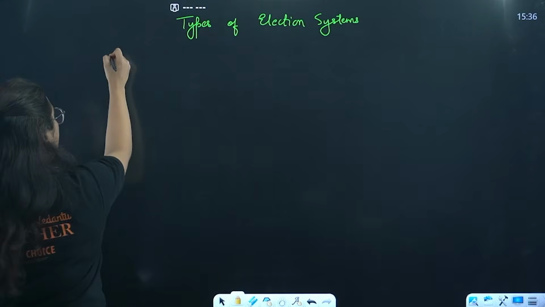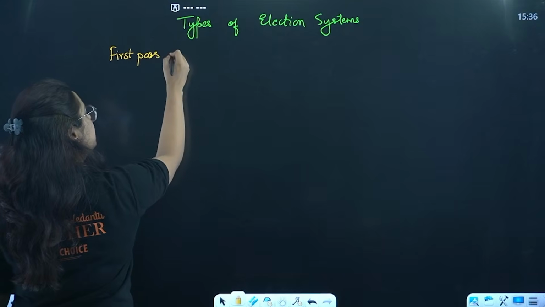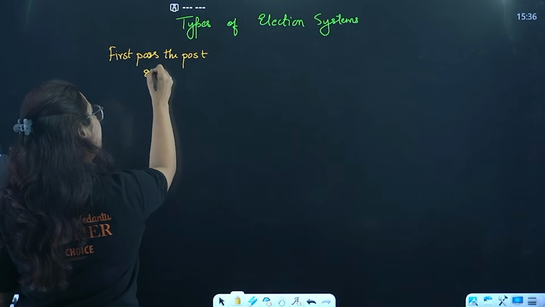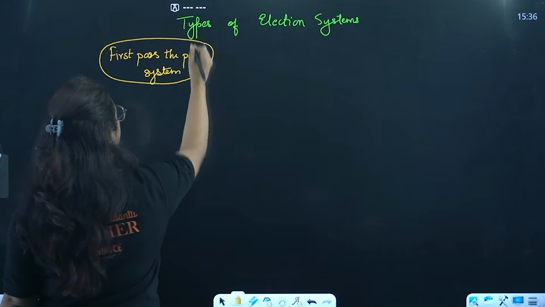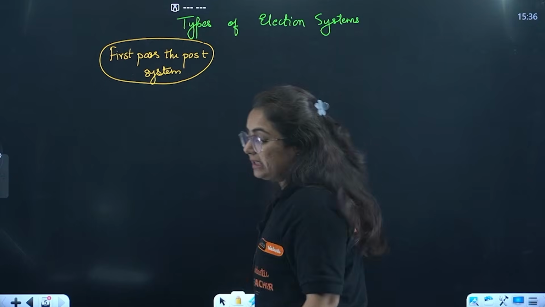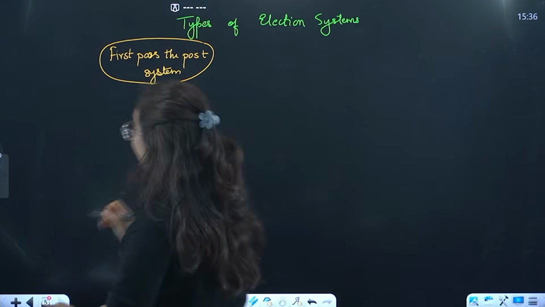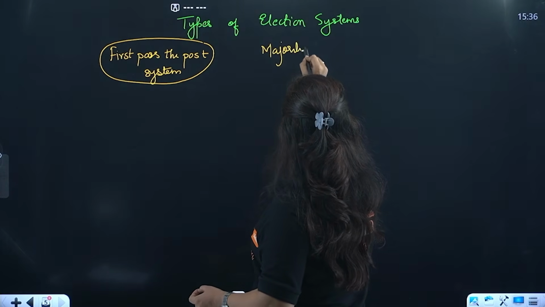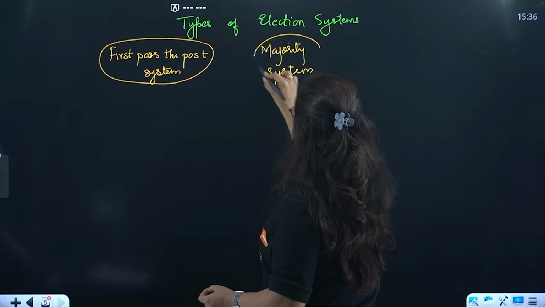So the first one is the first past the post system. I will tell you why they are different from each other. The second one is famously known as the majority system. Okay, very good.